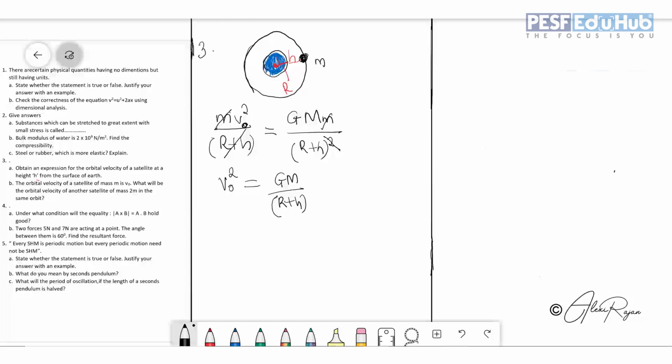Okay, from here V0 is equal to root of GM by r plus h. This equation is valid. More precisely, we can do one more thing.